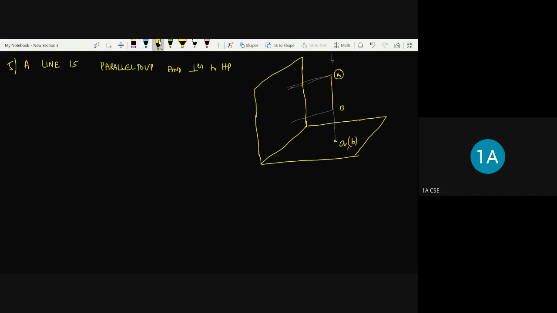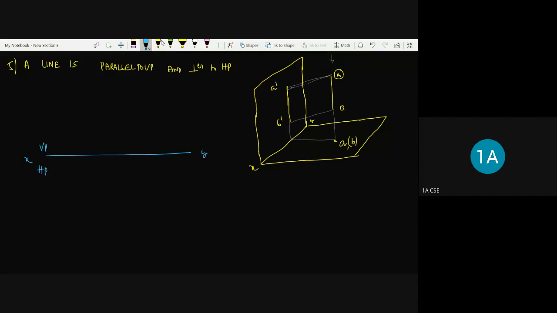When it is not visible, it should be represented in brackets. Now this A dash and B dash we can show like this, perpendicular to the XY line, and the projection line joining this one, so we can project like this and then join this. So you can draw the same projection in a 2D environment, that is XY and VP HP.